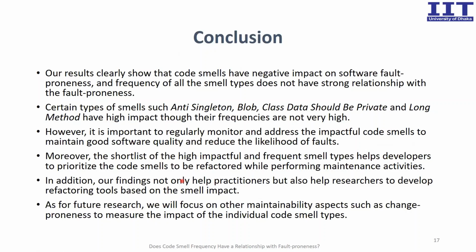Conclusion. Our results clearly show that code smells have a negative impact on software fault-proneness, and frequency of all the smell types does not have a strong relationship with the fault-proneness. Certain smell types such as anti-singleton, blob class, data should be private, and long method have high impact, though their frequencies are not very high.